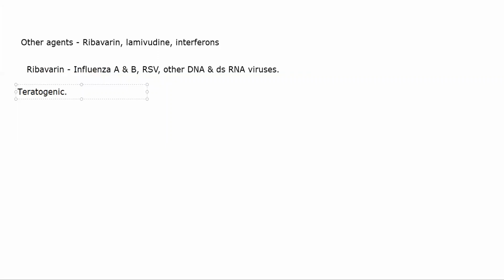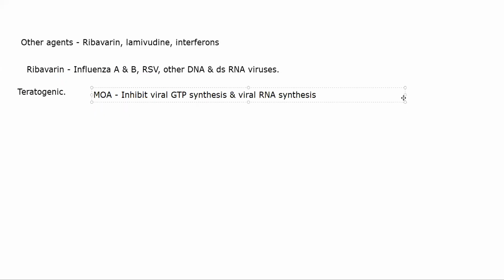Teratogenic. Okay. Now the mechanism of action through which ribavirin works, though it is not completely understood, what we do know is that it will inhibit GTP and viral RNA synthesis. The MO is kind of obscure. We do not know completely how it is working. What we do know is that it will inhibit viral GTP synthesis. GTP is another form of ATP, or you can say it is another form of energy. Okay, and viral RNA synthesis, because of which the virus is not able to survive for a long period of time, leading to the death of the virus.